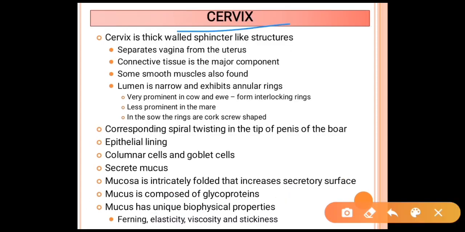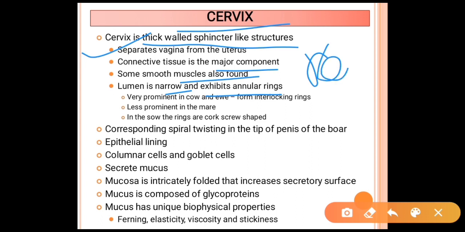Next part, we will learn about the cervix. The cervix is a thick-walled, sphincter-like structure which separates the vagina from the uterus. Connective tissue is a major component of the cervix. Some smooth muscles are also found in the cervix. Its lumen is narrow and exhibits annular rings.